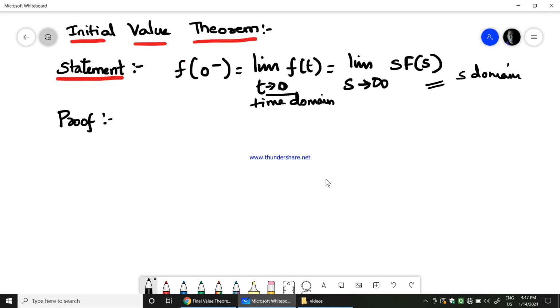It says that if f of t and the derivative of f of t are Laplace transformable, then the behavior of f of t in the neighborhood of t equals 0 minus corresponds to the behavior of s into F of s in the neighborhood of s equals infinity. So this is the statement. Now let me have the proof for this.